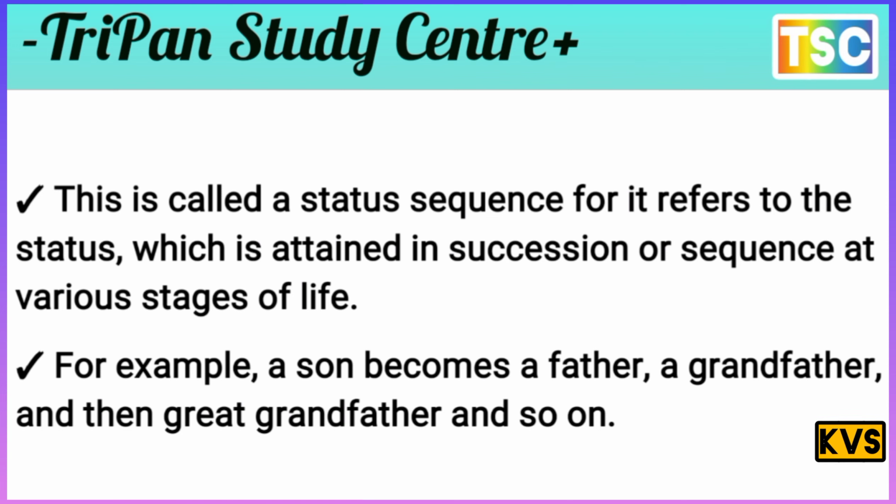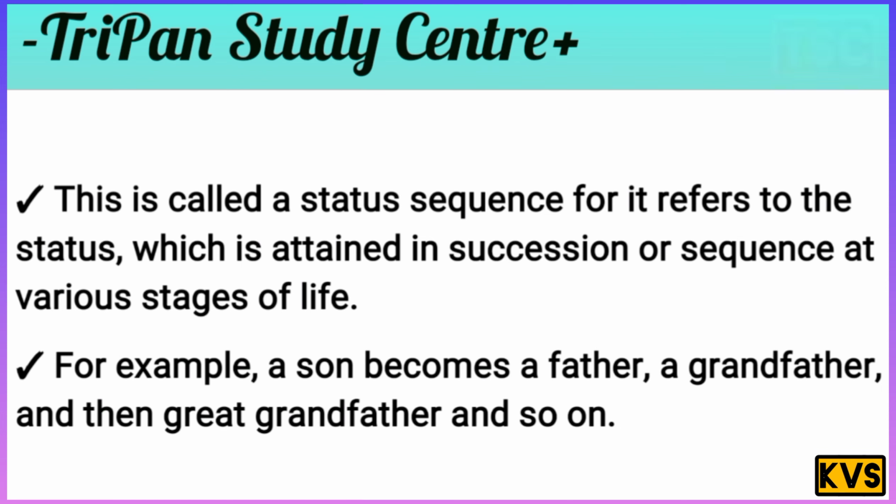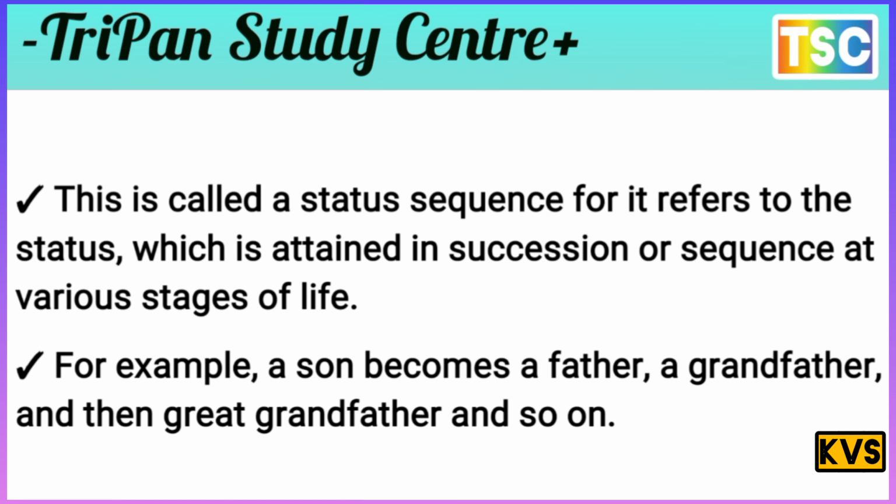For example, a son becomes a father, a grandfather, and then a great grandfather, and so on. That's an important example.